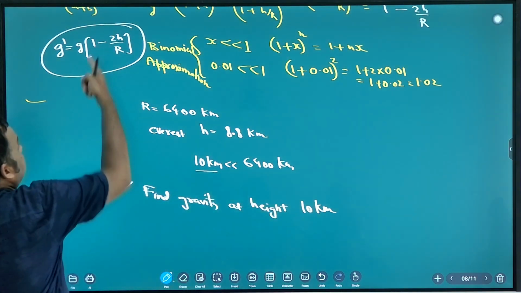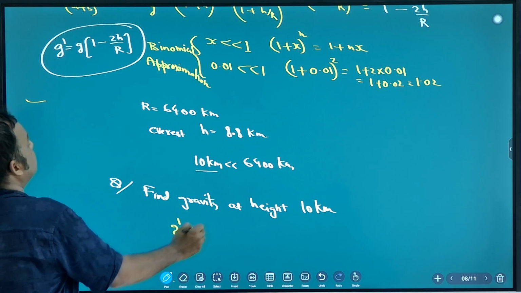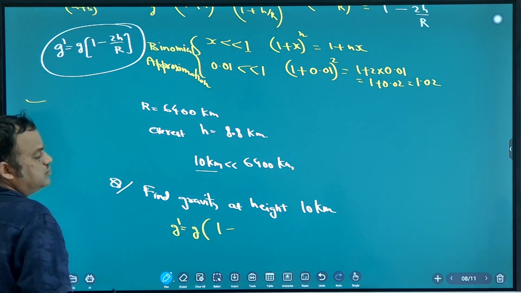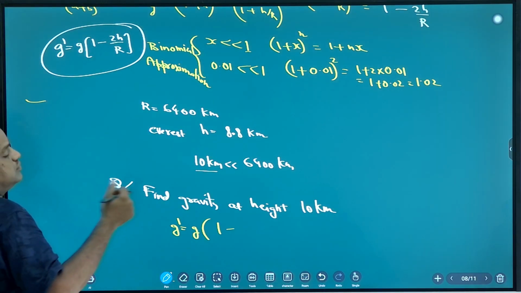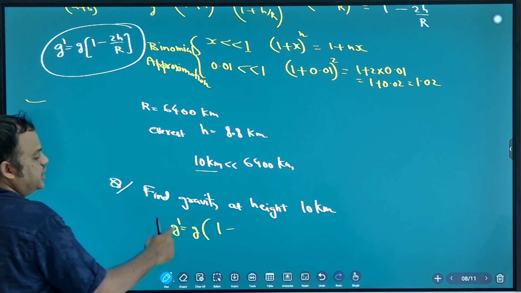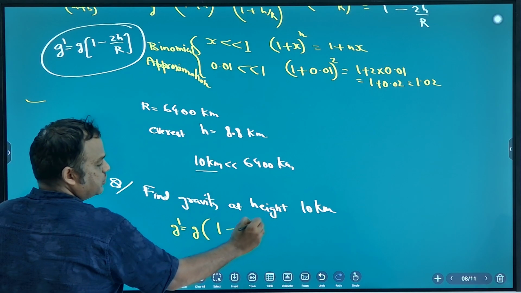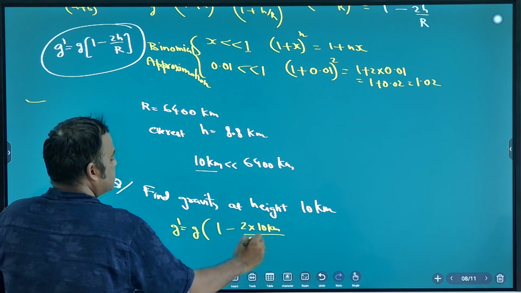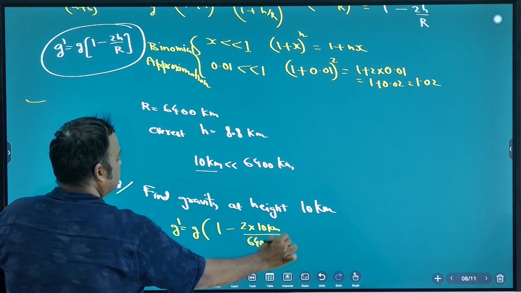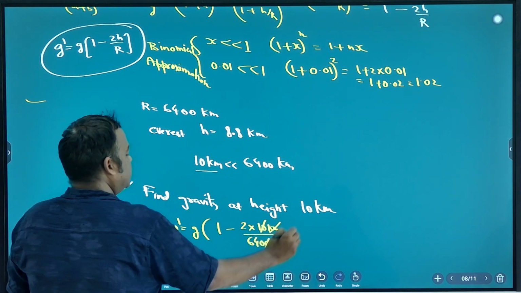G dash is G into 1 minus 2 into 10 kilometer by radius of Earth 6400 kilometer. 10 cancel, kilometer cancel.